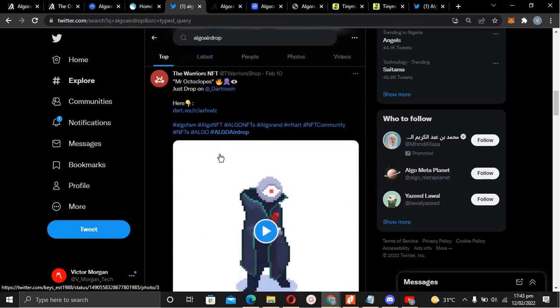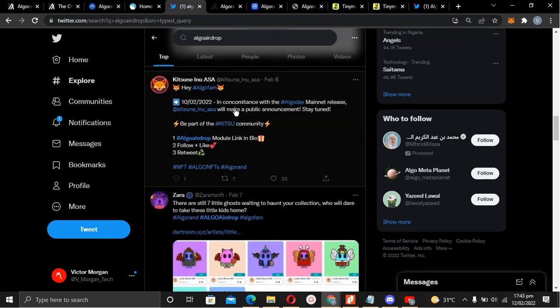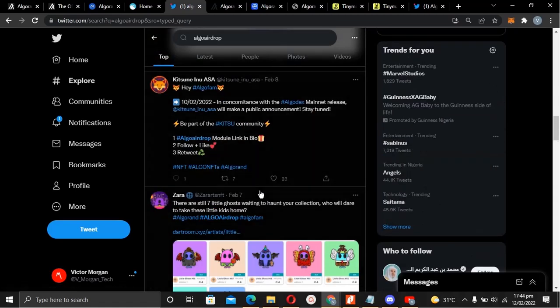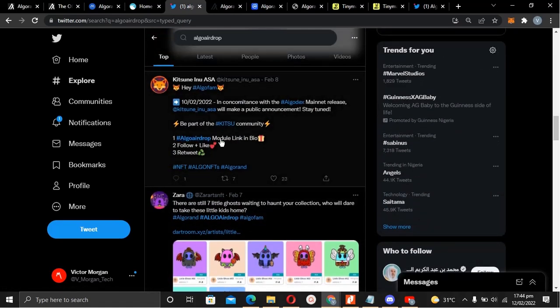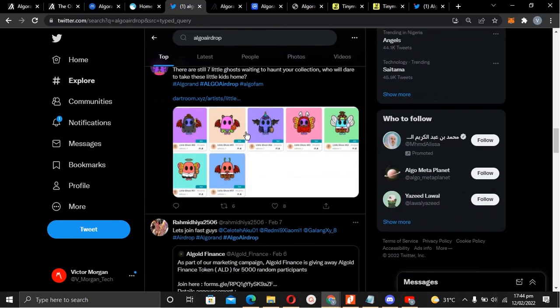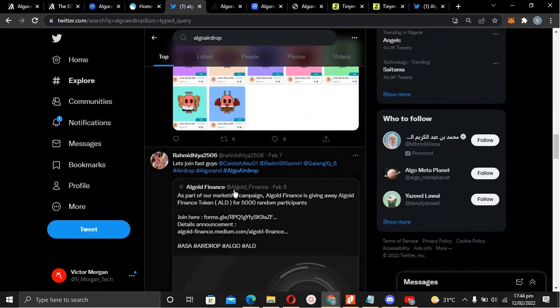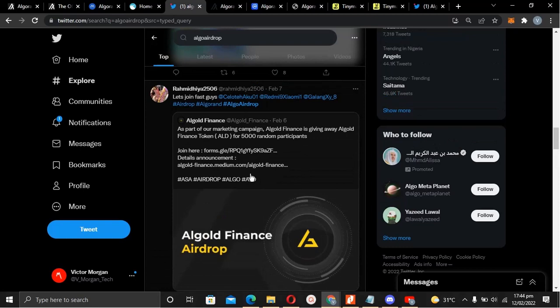You just scroll over it to find the airdrops. For example, this one says Algo airdrop module link in bio. All of that, you need to add ASA for you to do all of these airdrops. Yeah. Now this is the airdrop I'm going to talk about now. Algold Finance. Okay, I found it here.